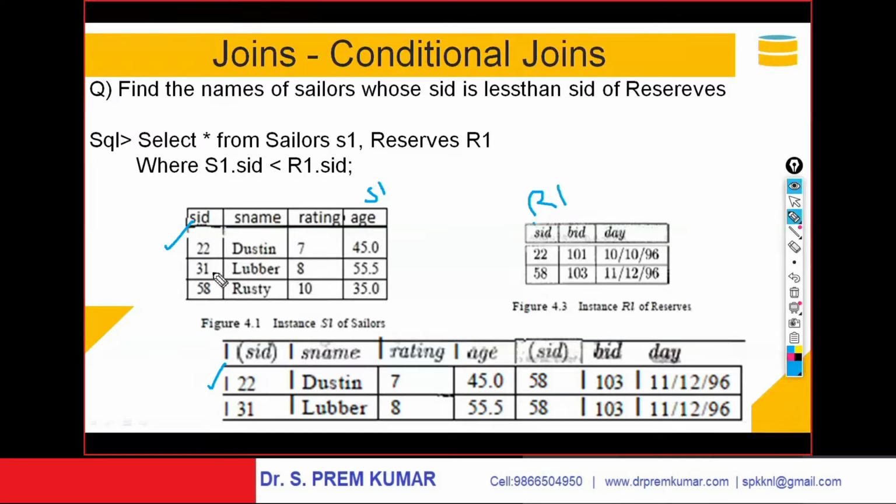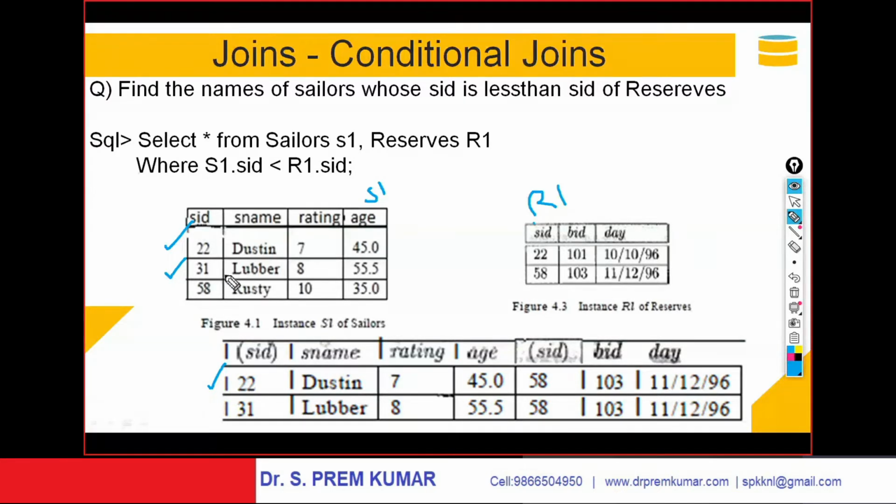Similarly, you take 31. 31 is less than 22, no. 31 is less than 58, yes. S1 dot SID should be less than R1 dot SID, and S1 dot SID is 31. 31 is less than 22, no; 31 is less than 58, yes.